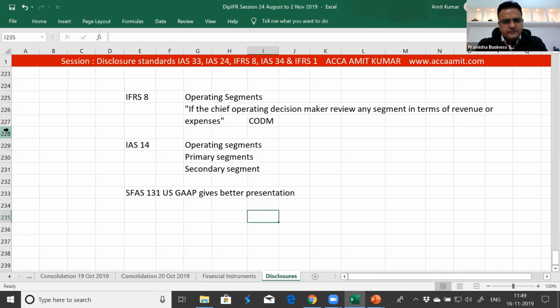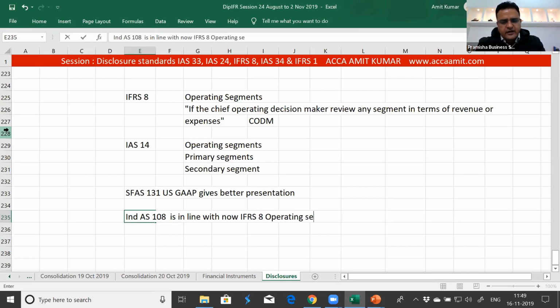In India, IndAS 108 is now in line with IFRS 8 operating segments. So it took time. We earlier were following the guidelines of IS 14, but since IS 14 is withdrawn, we have no choice now. With the introduction of IndAS in India, we are back on track. Whether it is US GAAP or Indian GAAP or IFRS, we all are using the same criteria for deciding our operating segments. So anything which is being reviewed by the Chief Operating Decision Maker is considered to be a reportable segment.